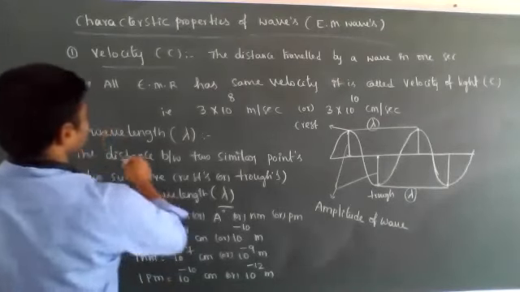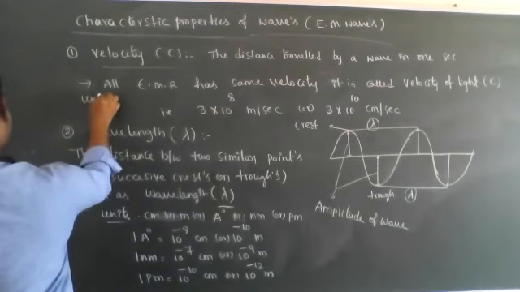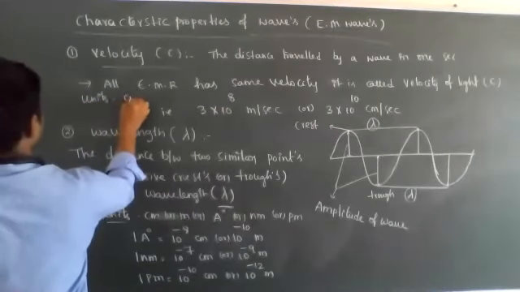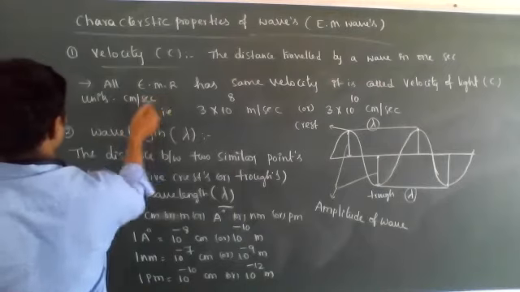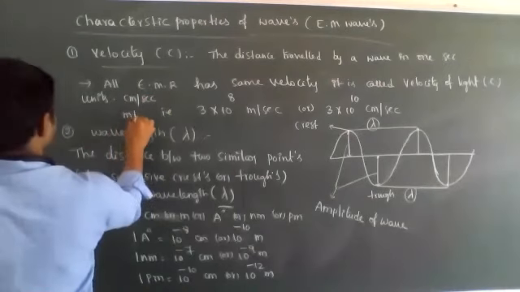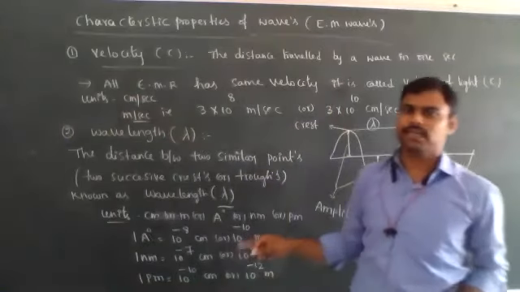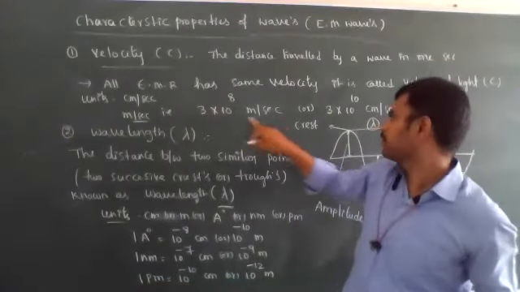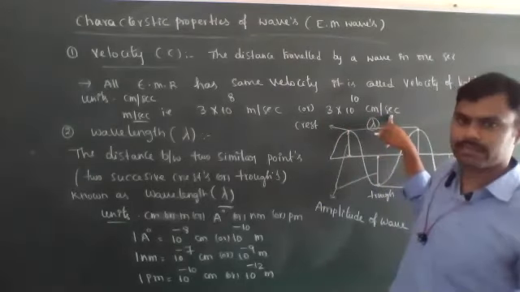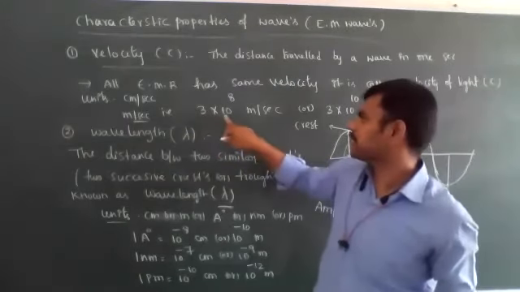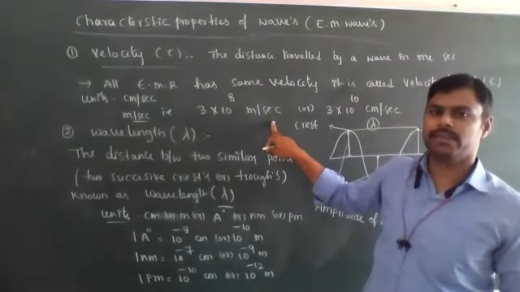This first one, units: the velocity we are measuring in centimeter per second or meter per second. So the velocity of light, how many centimeters per second? 3 into 10 to the power of 10 centimeter per second. How many meters per second? 3 into 10 to the power of 8 meter per second.